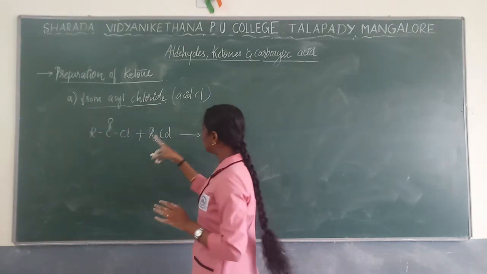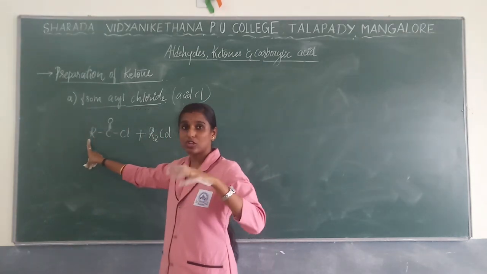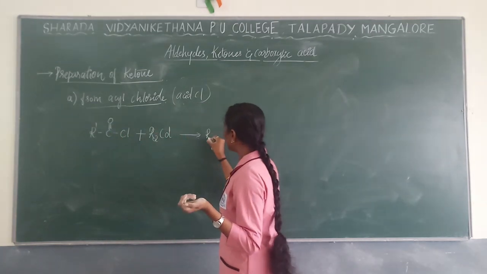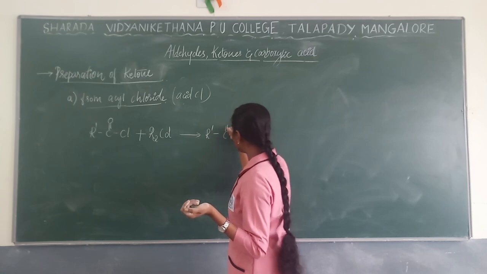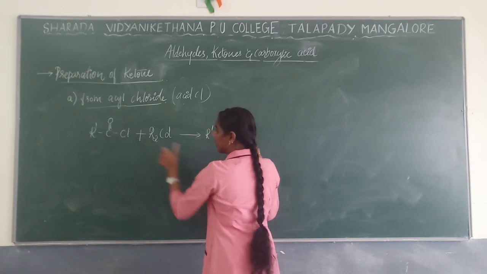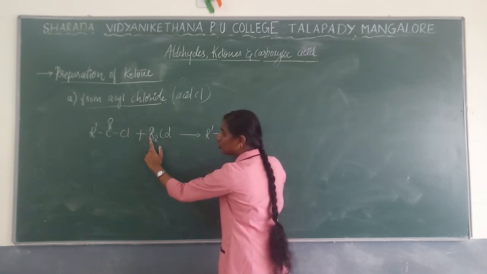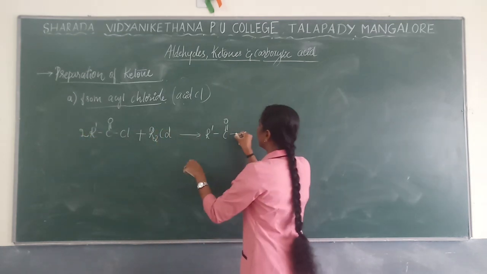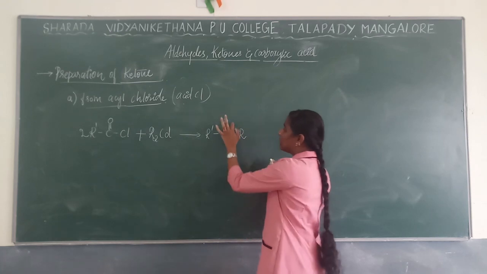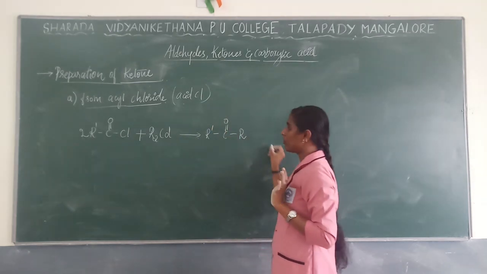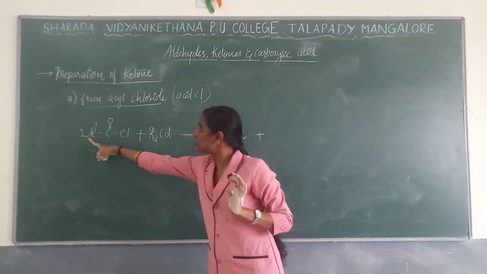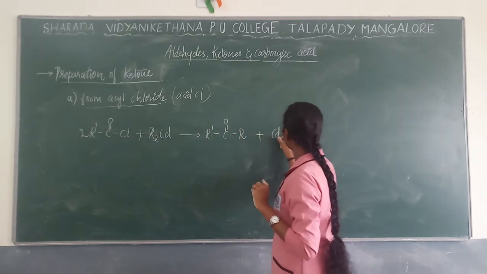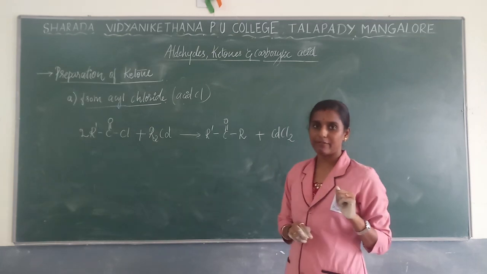So what will happen here? The cadmium reagent also has R groups, so not to get confused I just put it as R dash. The product will come as R dash C double bond O R, with Cl removed. Two R groups are there, so I take two of this reactant so that the product forms. This is your ketonic group. What is remaining now? Two Cl and one Cd are remaining, so I can write CdCl2. Cadmium chloride will be formed.